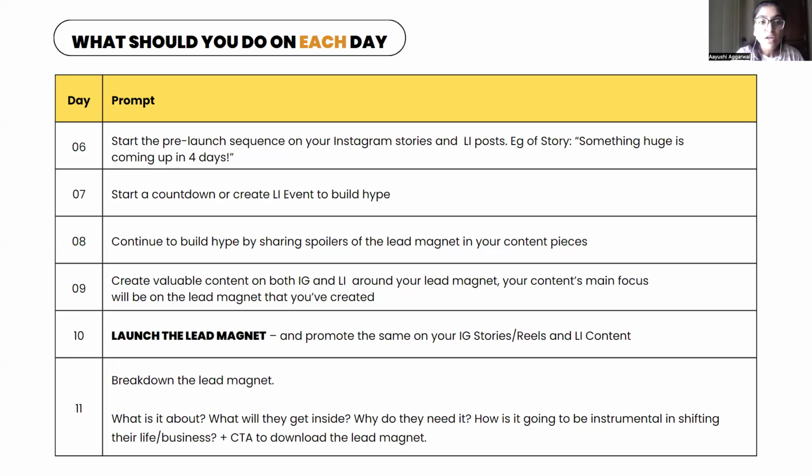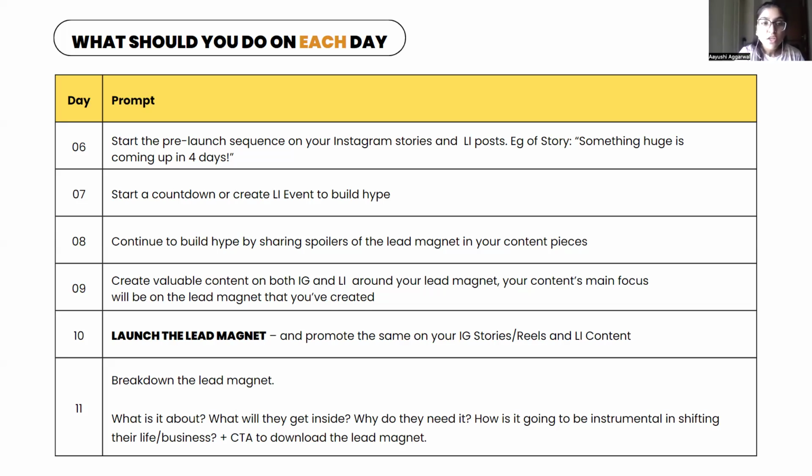On day 8, you continue to build hype by sharing spoilers of the lead magnet in your content pieces. How do you share spoilers? You just show either the name of the lead magnet and nothing at all. Everything else is hidden, but the name is visible. If you guys are fans of Deadpool, you must have seen they gave so many spoilers before the movie was even premiered. That got me at least intrigued. A similar thing is happening here.